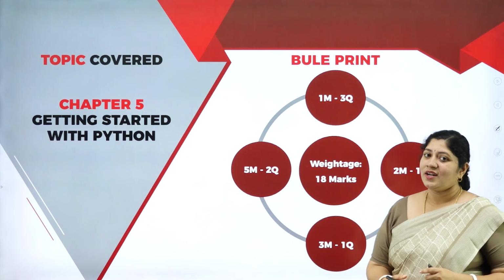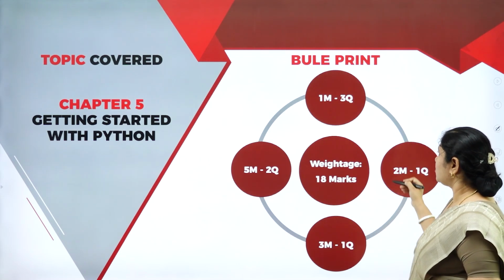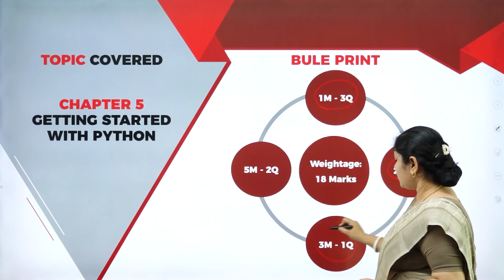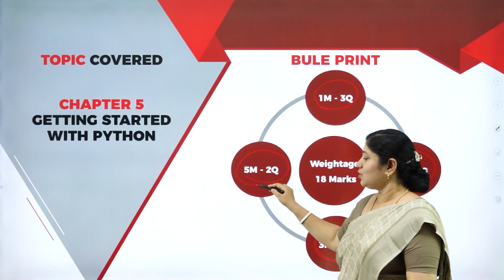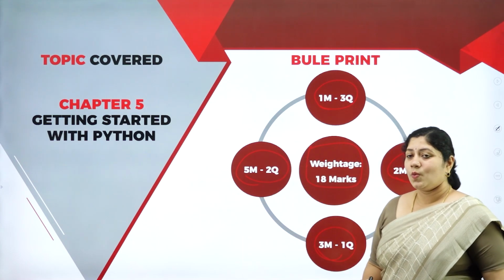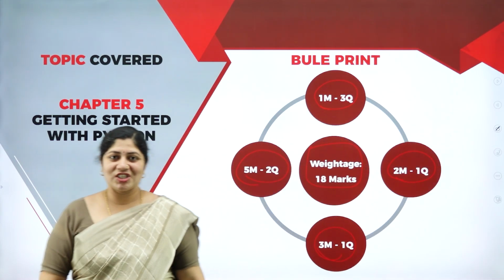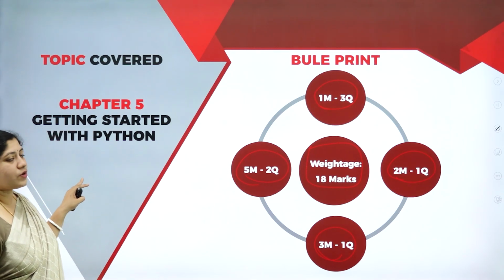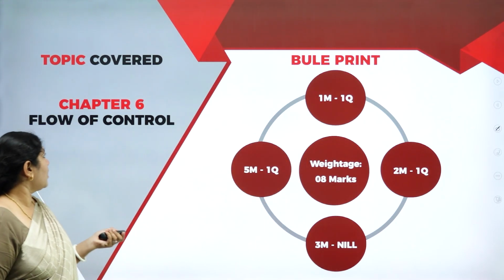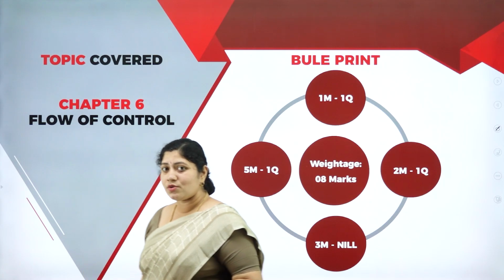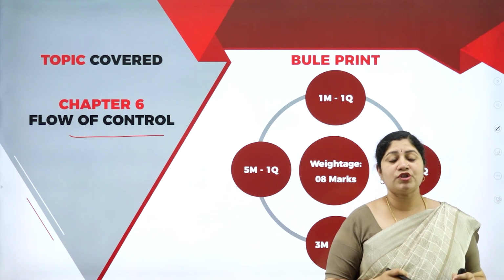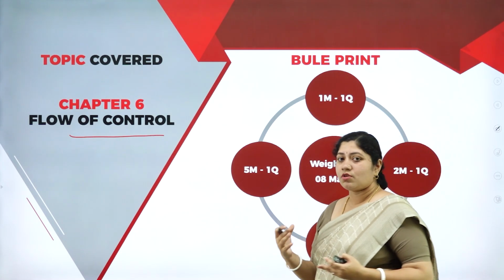Even under this unit, you'll have 3 questions of 1 mark, 1 question of 2 marks, 1 question of 3 marks, and 2 questions of 5 marks. So the total weightage of this unit is 18 marks. Oh, students, please pay attention. Even here, this is one of the important chapters of this first PU syllabus. So let's move forward and understand the next unit. Yes, it's flow of control. Under this unit, you'll learn what the different conditions are which we use in order to control the flow.